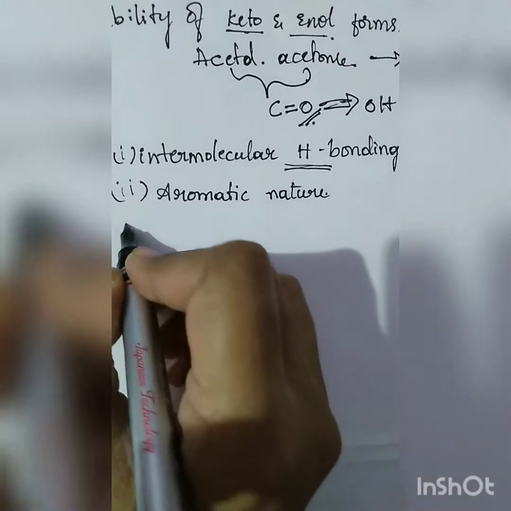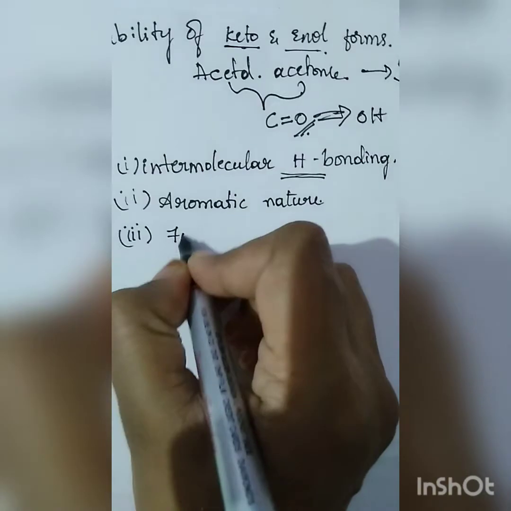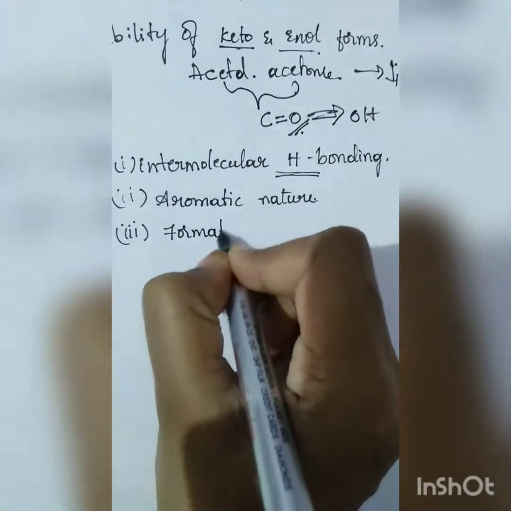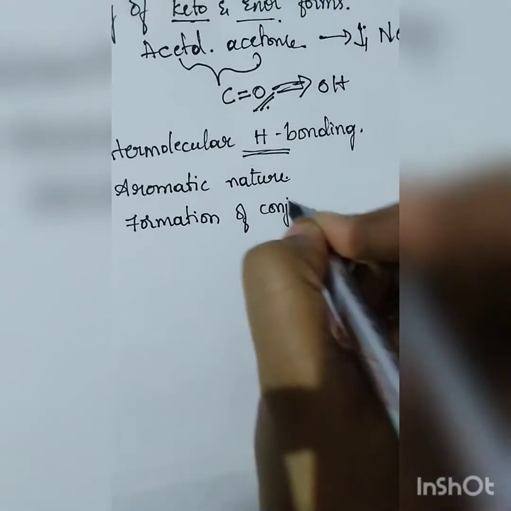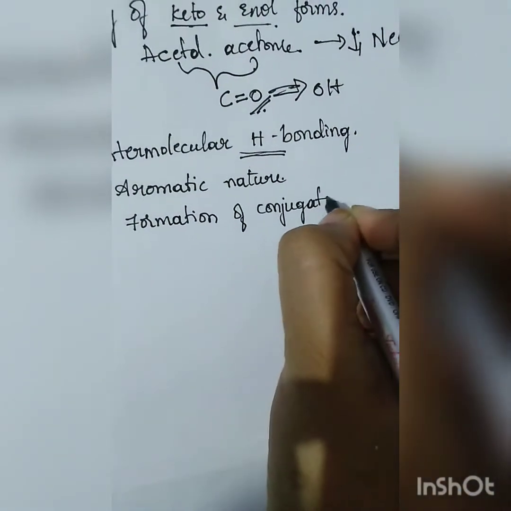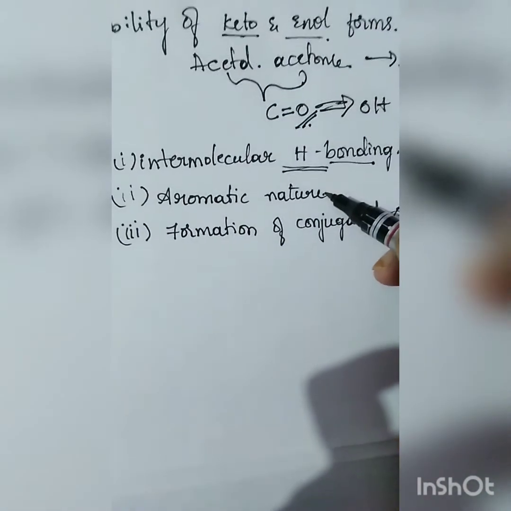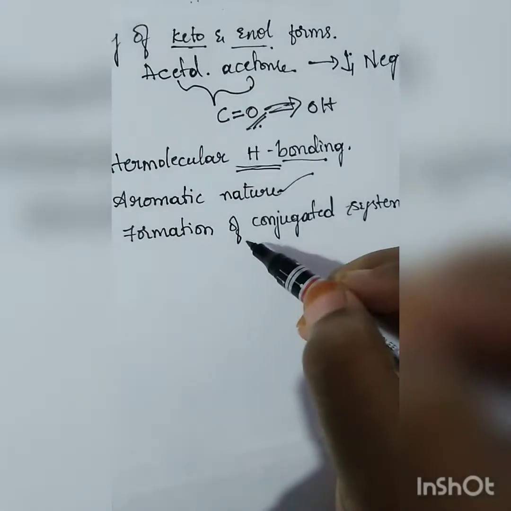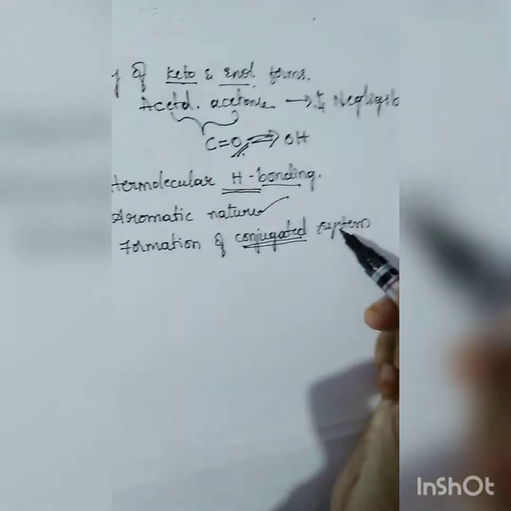And the third is formation of conjugated system. One is hydrogen bonding, another one is aromatic nature. If it is not a ring, then if it is having double or triple bonds, then formation of a conjugated system.